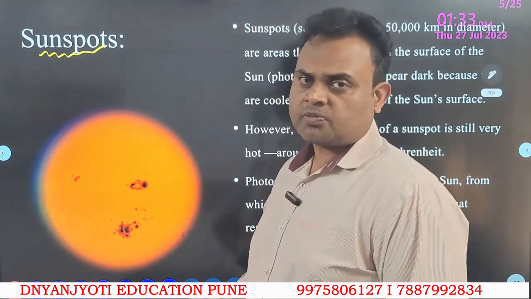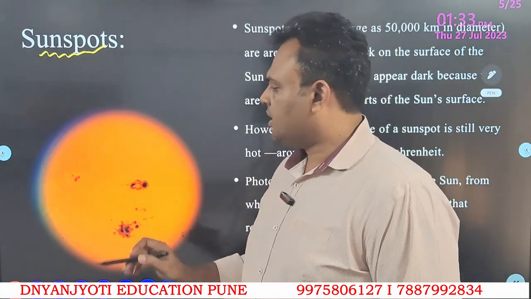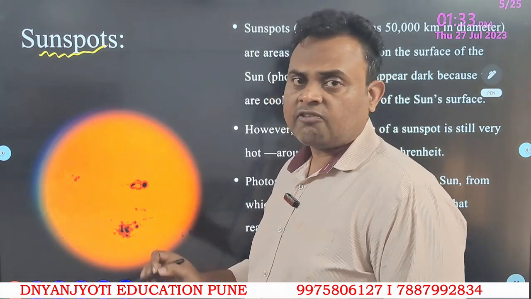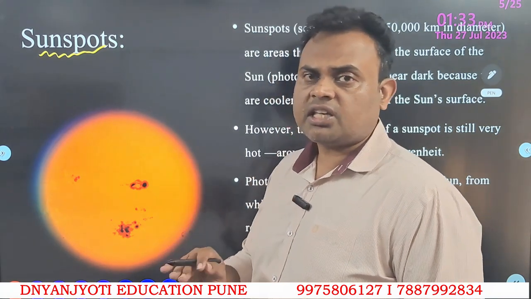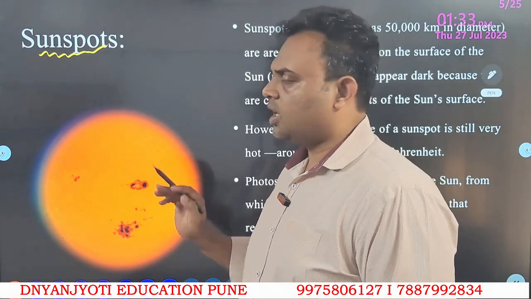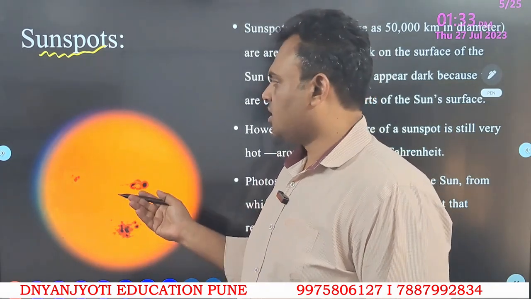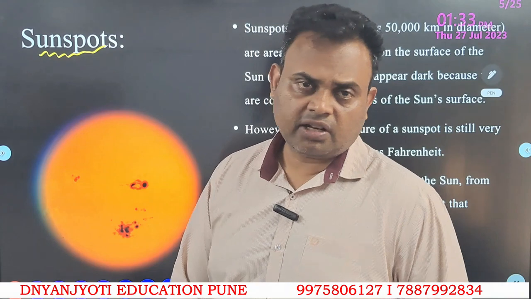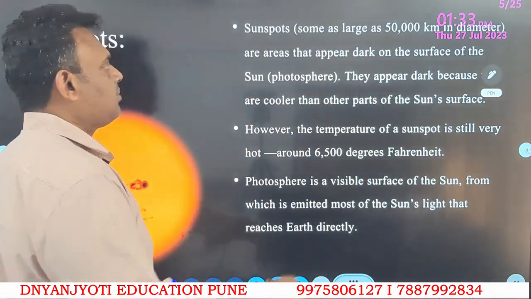To explain with the help of a diagram, these are the areas where the temperature of the sun is relatively low compared to the other points present on the sun. These are known as sunspots. Now let us go through the PPT and understand.